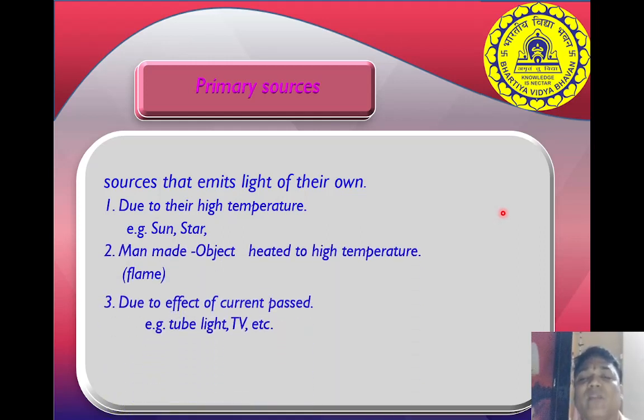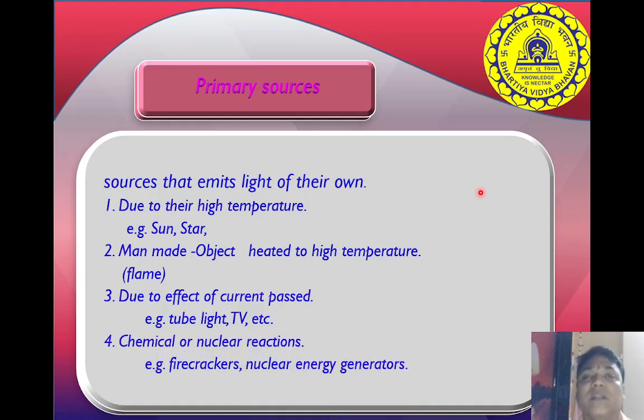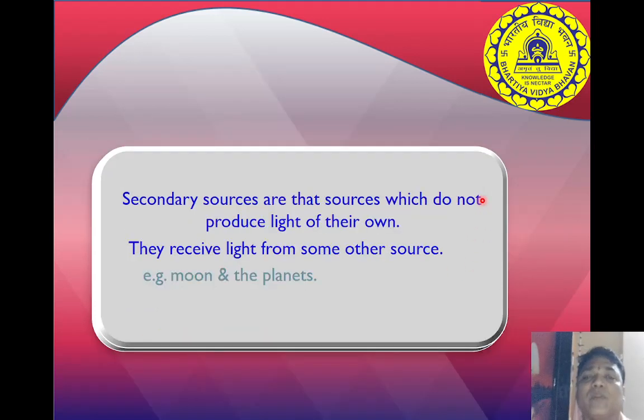Man-made objects, like those that glow due to the effect of current passing, such as tube lights, TVs, etc. Then third is chemical or nuclear reactions: firecrackers, nuclear energy, generators. These are primary sources.